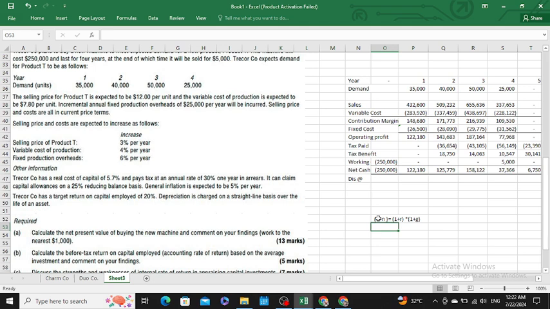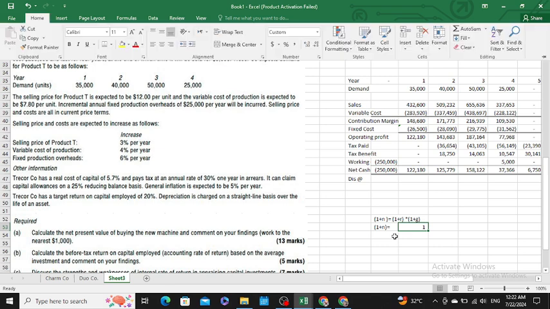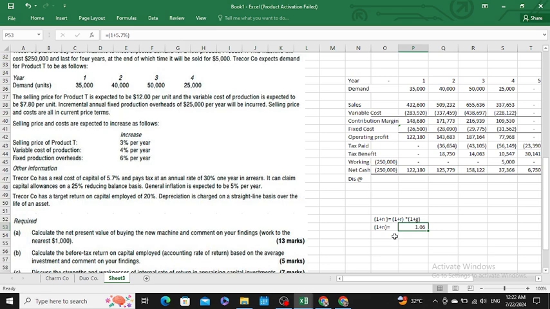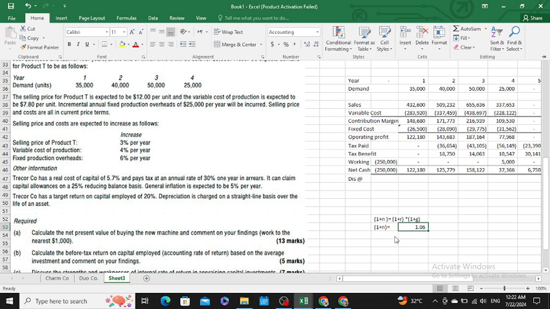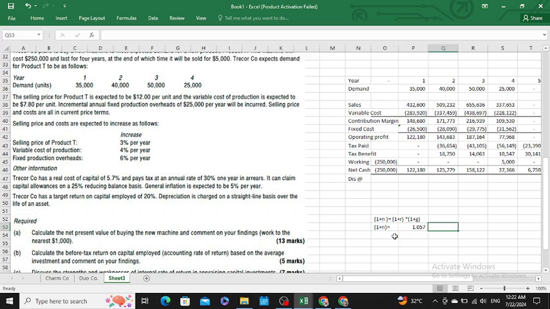Okay sir, then the real rate: the company has a real cost of capital of 5.7%. So 1 plus real rate is 1 plus 5.7%, so you would have 1.057.